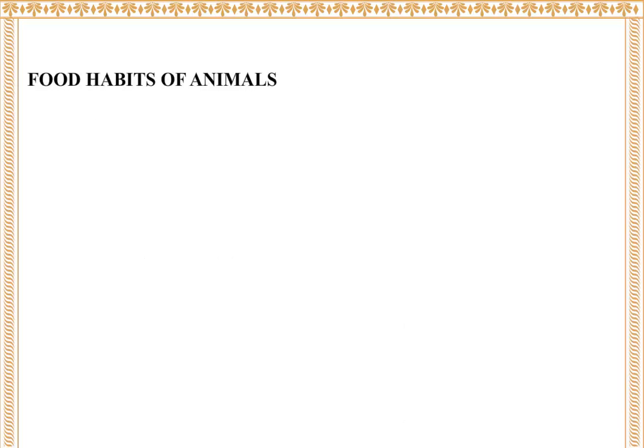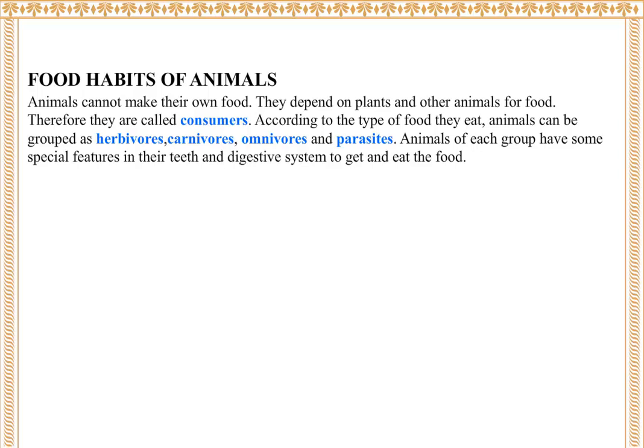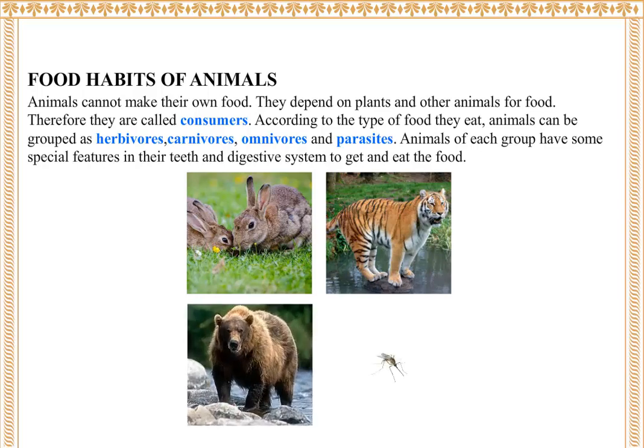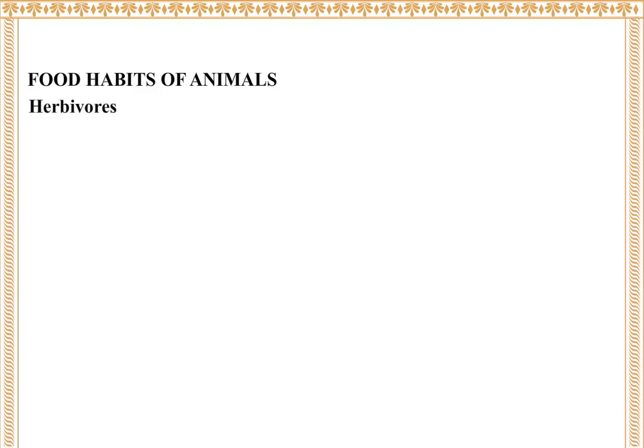Food habits of animals. Animals cannot make their own food. They depend on plants and other animals for food. Therefore, they are called consumers. According to the type of food they eat, animals can be grouped as herbivores, carnivores, omnivores, and parasites. Animals of each group have some special features in their teeth and digestive system to get and eat the food.